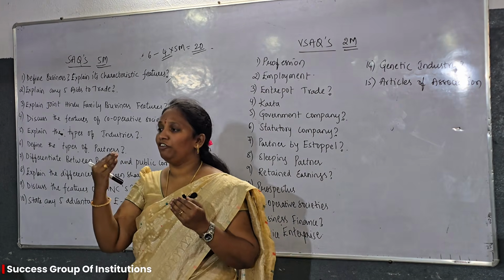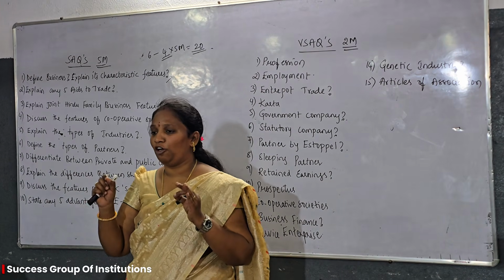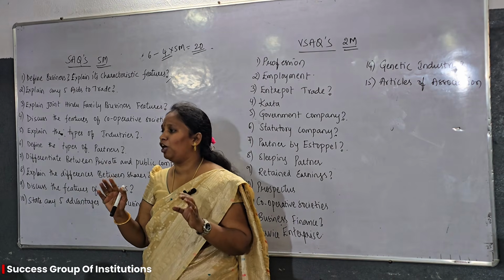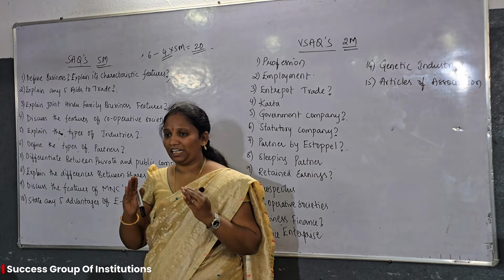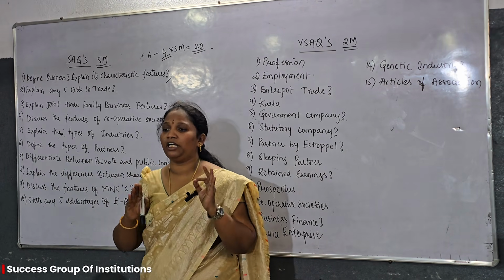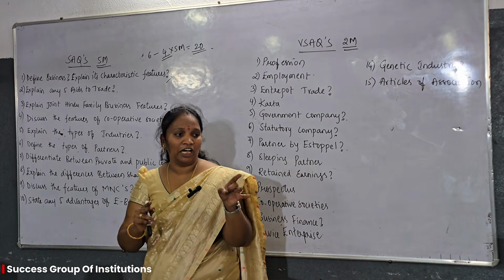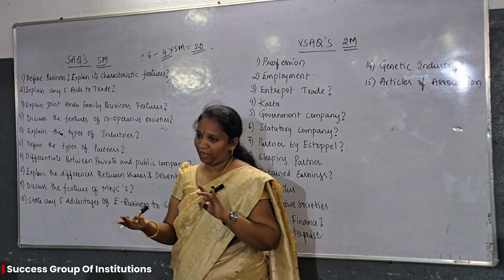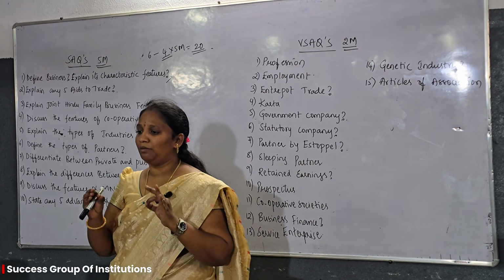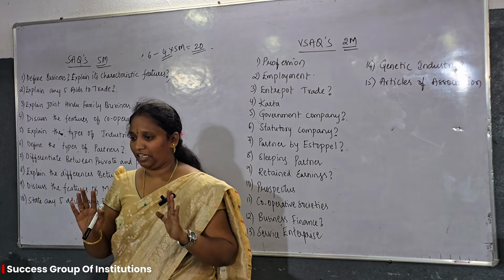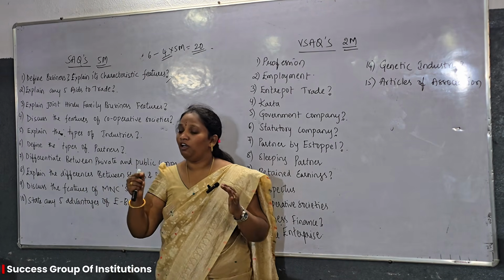Next point you can write is it is an economic activity. Why? Because the main objective of the business is to earn profits, so it generates economy. So the business is termed as an economic activity. It is also one more feature.